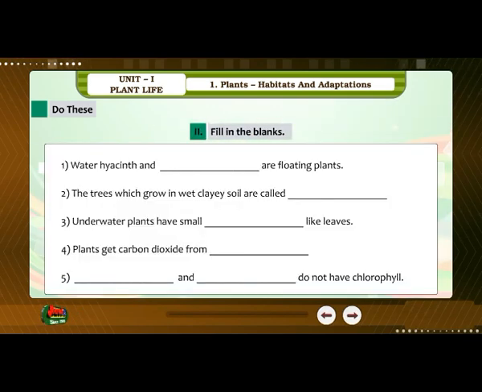2. Fill in the blanks. Conceptual understanding.